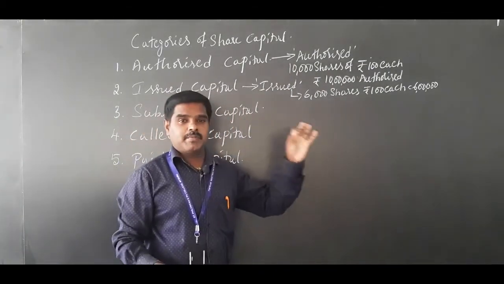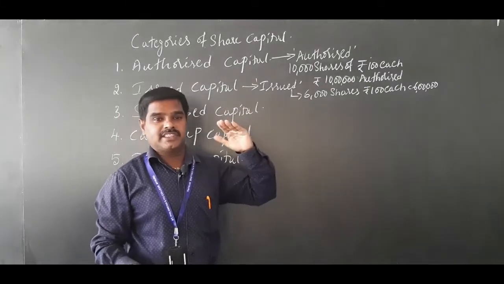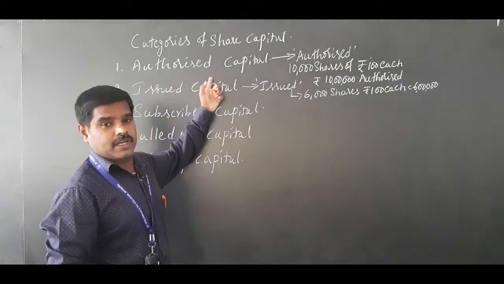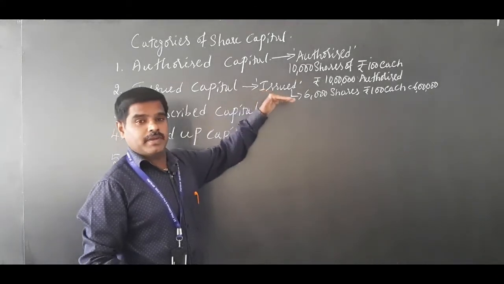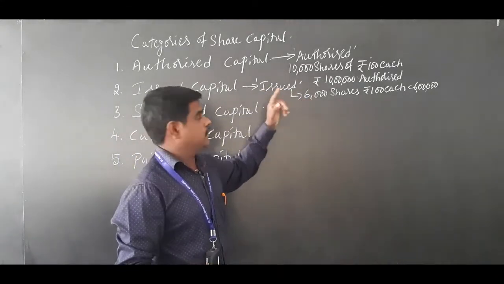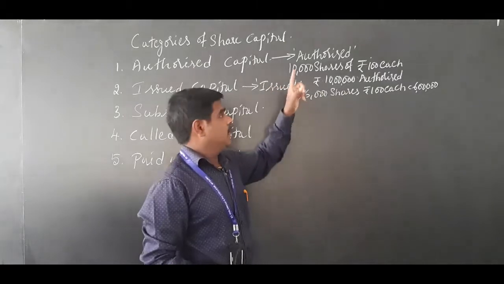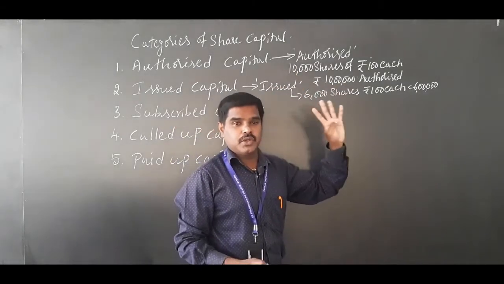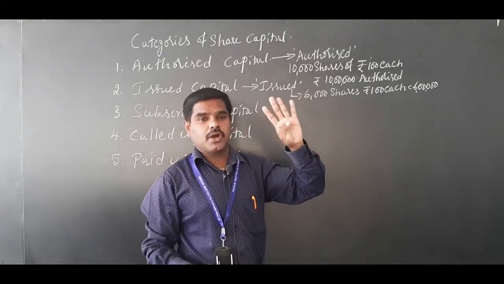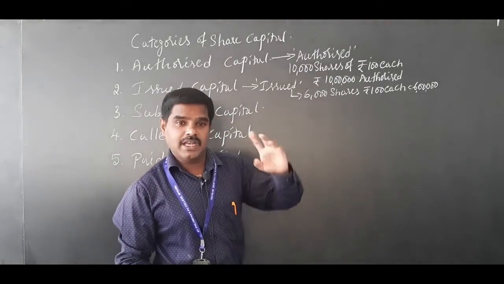Issued capital is the capital which is actually issued. It is a part of authorized capital, which the company is ready to issue to the public. Out of the 10,000, 6,000 shares the company is ready to issue. The remaining 4,000 is called unissued capital.